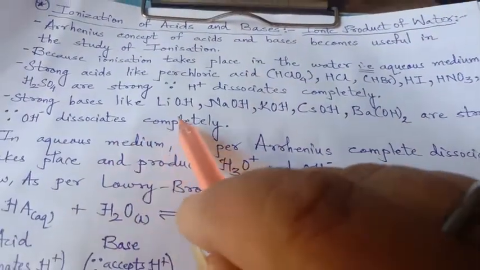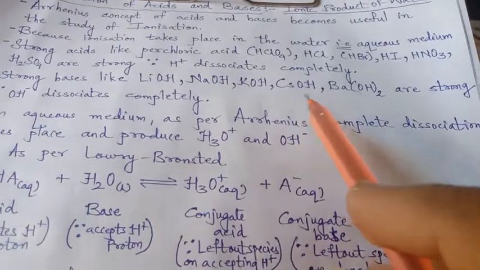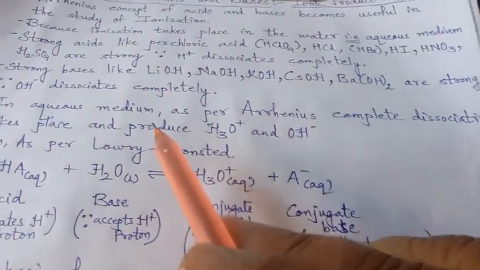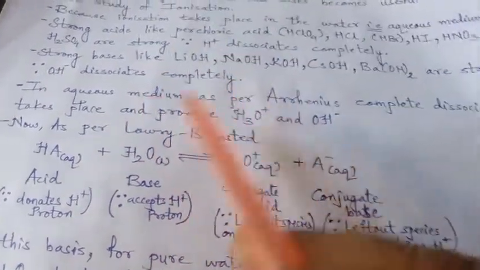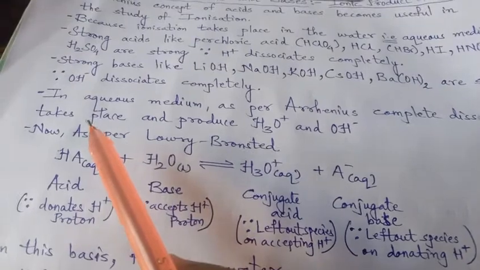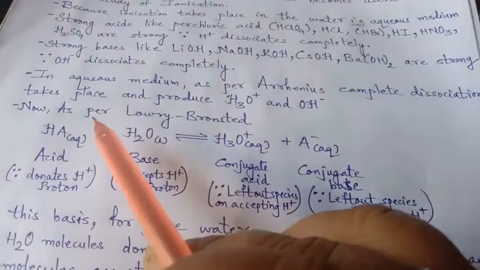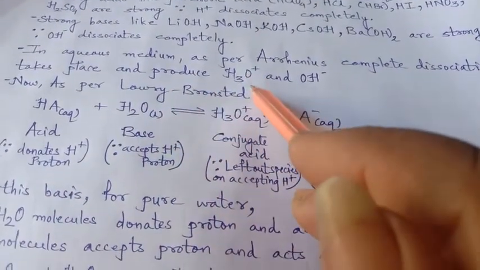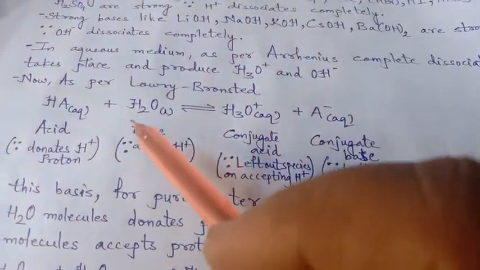In the same way, lithium hydroxide, sodium hydroxide, potassium hydroxide, cesium hydroxide, barium hydroxide are strong bases because their OH minus dissociates completely. So in aqueous medium, as per Arrhenius, complete dissociation takes place and produces hydronium ion H3O plus and hydroxyl ion OH minus.